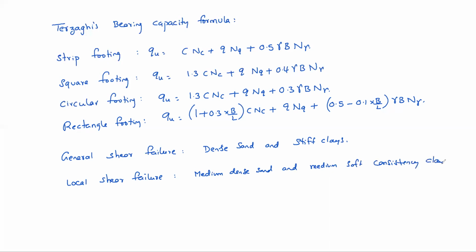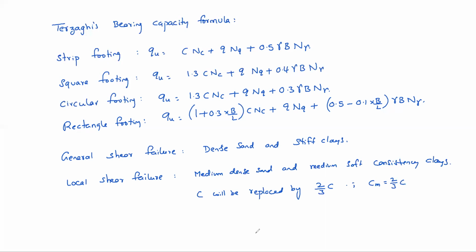Consistency clays. So how to find bearing capacity in local shear failure? In local shear failure, C will be replaced by 2/3 of C. That means modified C equal to 2/3 of C should be used.